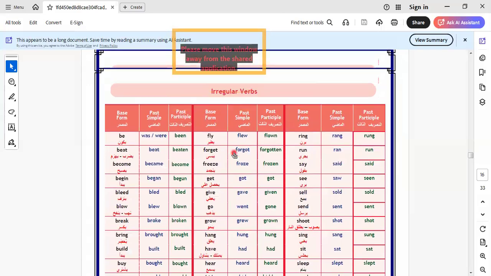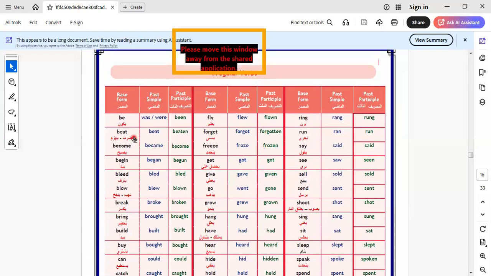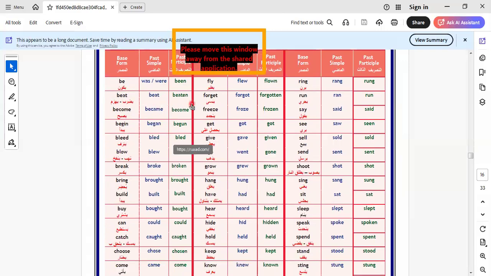So this is the table of irregular verbs. I will give you some of them and I will leave the rest for you. Here we have be, was, were, been; bite, bit, bitten; become, became, become; begin, began, begun. We have some irregular verbs that stay the same, like put and cut. These are special cases where the verb in the past is the same as in the present.